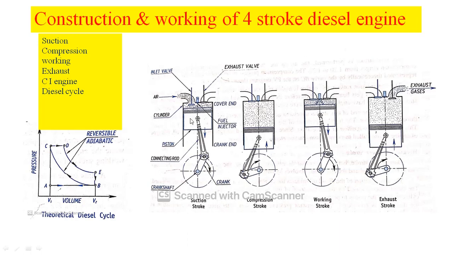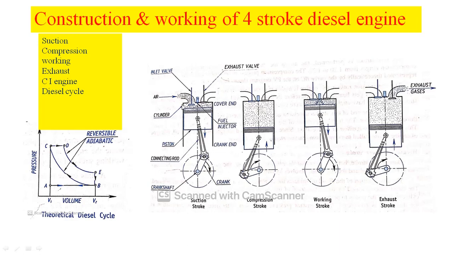Okay, so let us look into the working of the 4-stroke diesel engine. How will this engine work? It requires 4 strokes: suction, compression, working and exhaust. It works on the theoretical diesel cycle, also known as the constant pressure heat addition cycle. So let us begin with the suction stroke. During this stroke, the inlet valve is open and the exhaust valve is closed. The piston travels from cover end to crank end.